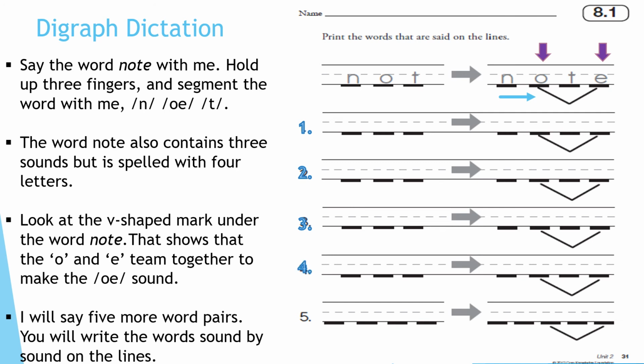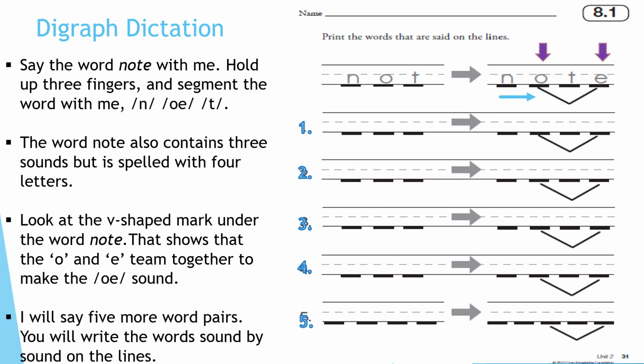Number 4. Mop. M, O, P. Mop. Alakazam. Add your magic E and your new word is mope. Number 5.